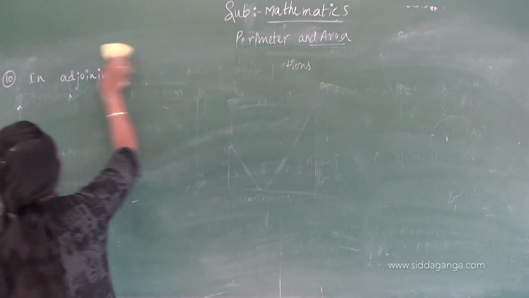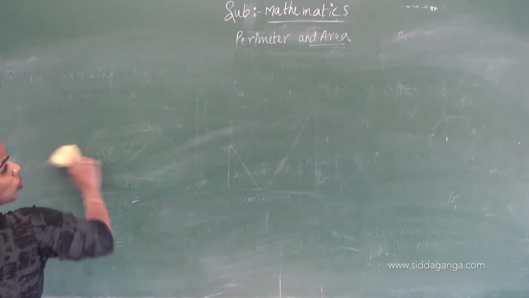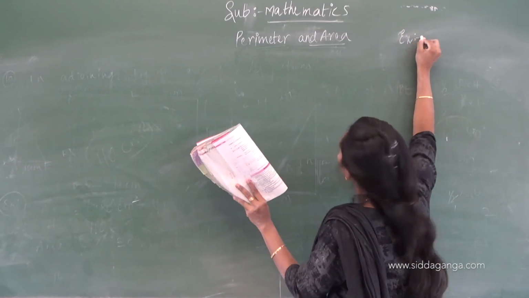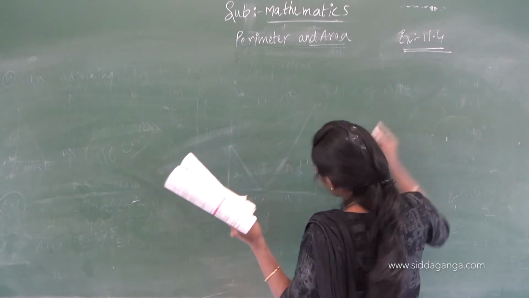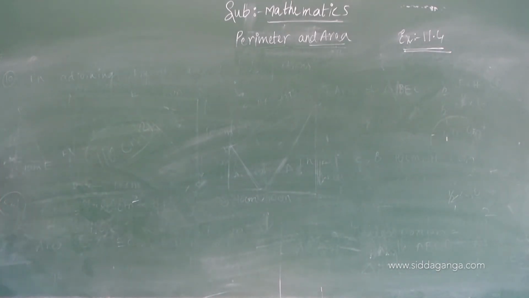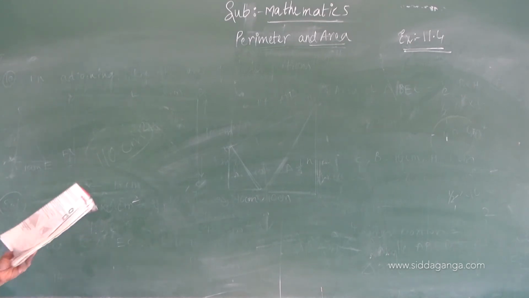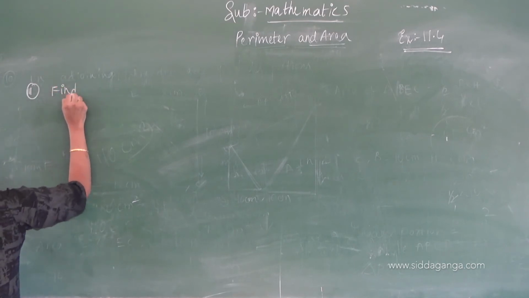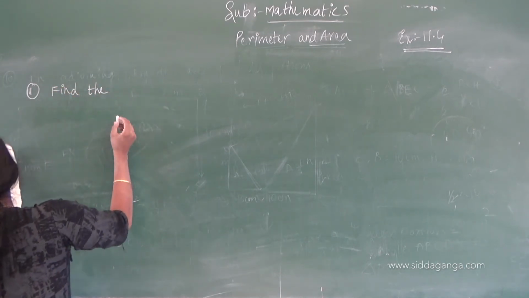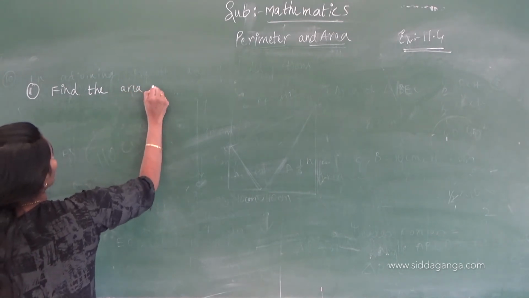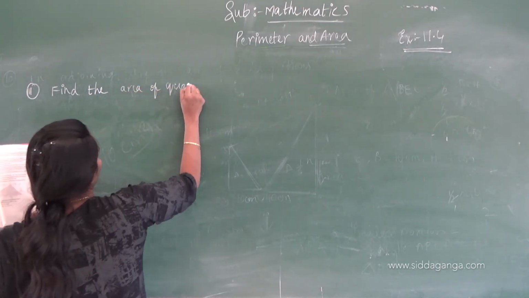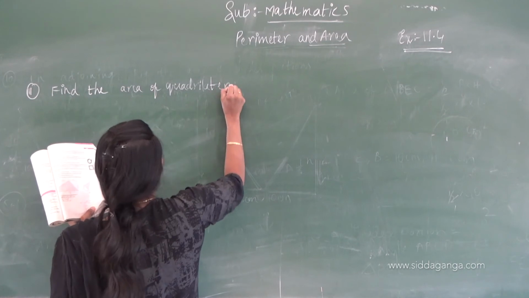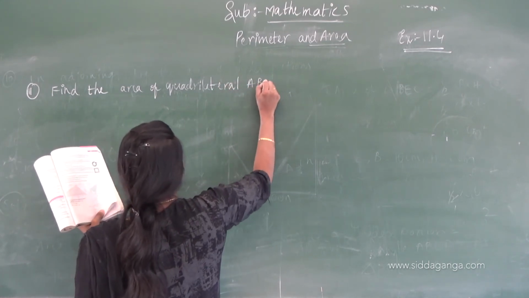And then the next question, children. Find the area of quadrilateral ABCD.